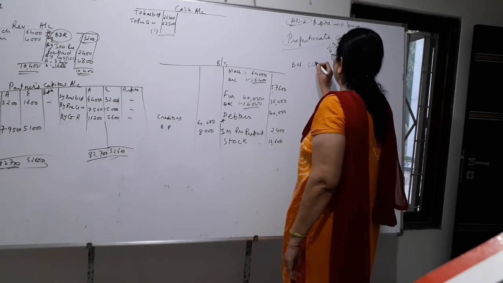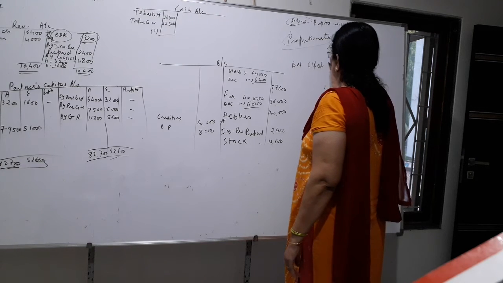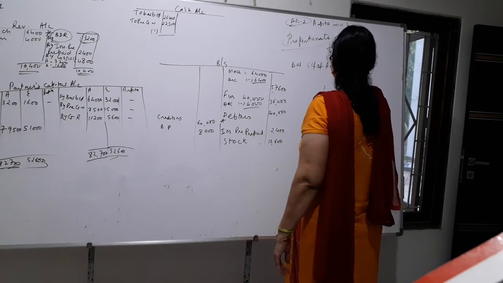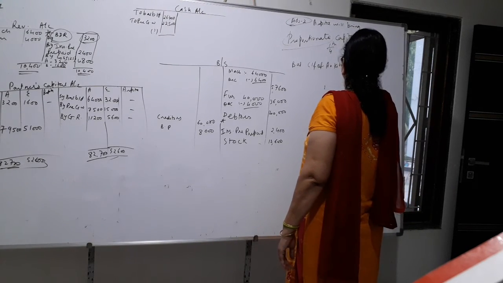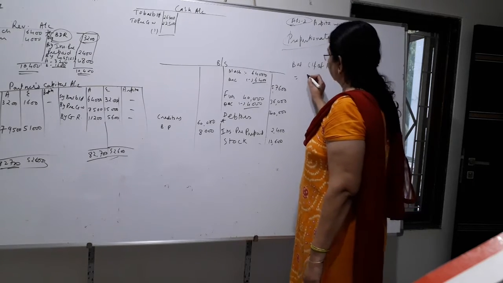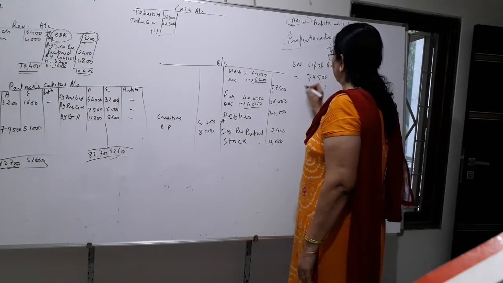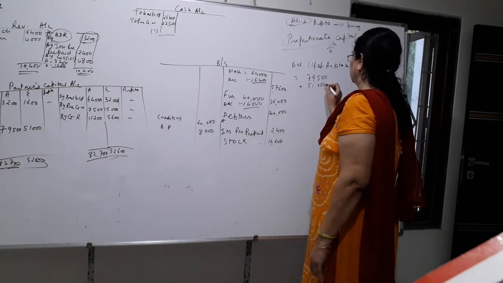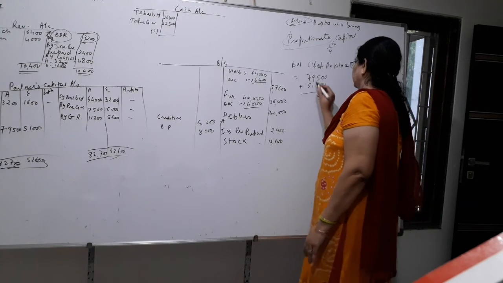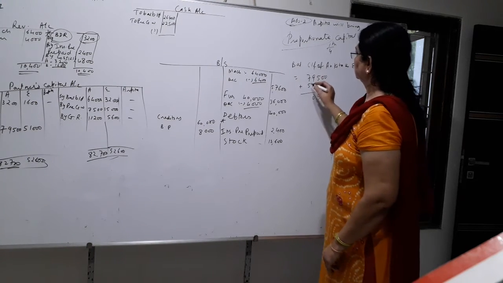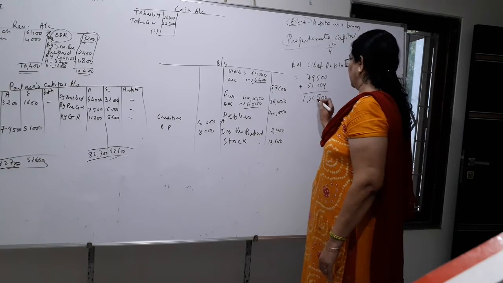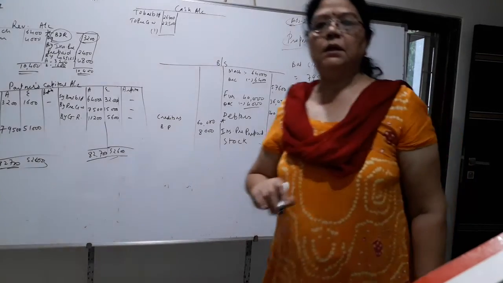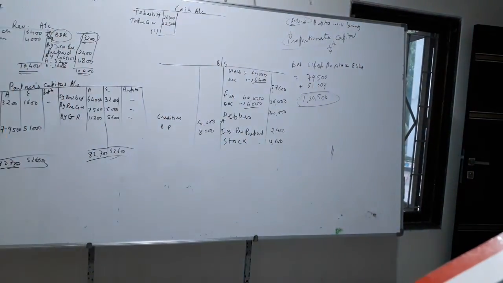Balance carried forward of Ankita and Isha is equal to 79,500 plus 51,000, so 1,30,500.